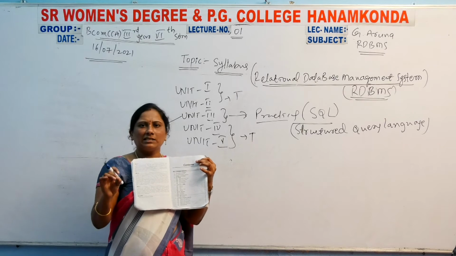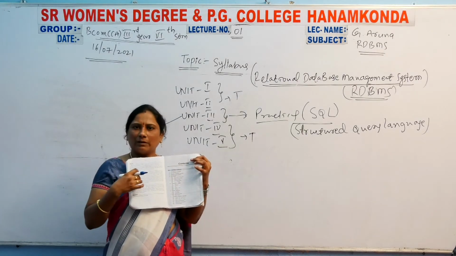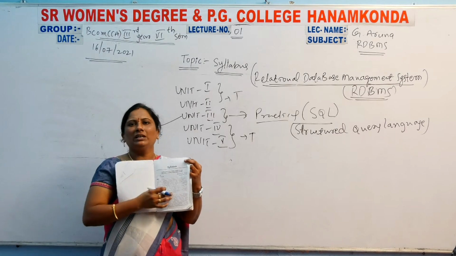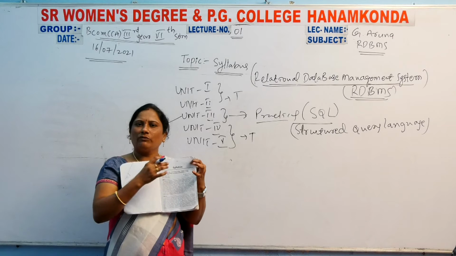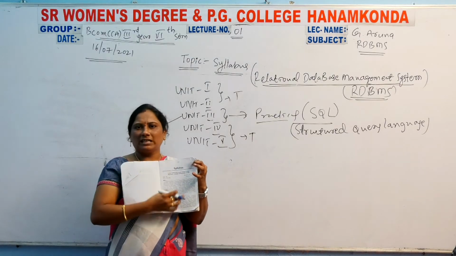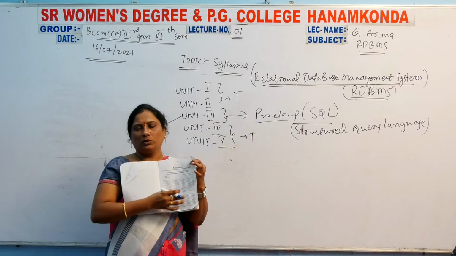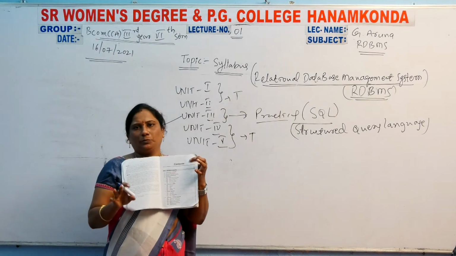Daily classes: you listen to the class, and whatever syllabus is completed, you verify clearly, so that you can follow the syllabus. Our syllabus is these 5 units. I will send these 2 pages in our WhatsApp group.